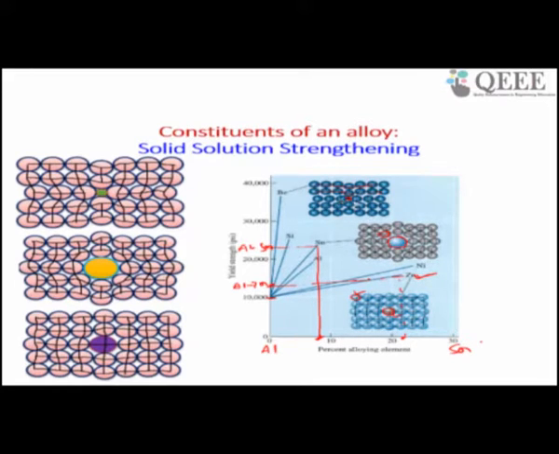As a result, since it goes and sits in the interstitial, it is very difficult to find a space and go into it. So the solubility is very low for bismuth, but since it creates a large strain field, you get high strength in case of bismuth. So this is about solid solution.